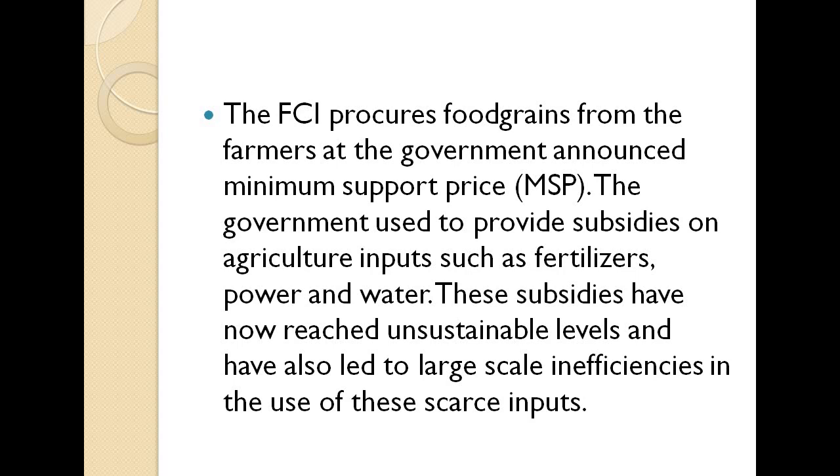Now the FCI procures food grains from the farmers at the government-announced minimum support price, for all the crops they are producing. The government also provides subsidies on agriculture inputs such as fertilizers, power and water, so that farmers producing these crops are given certain subsidies.